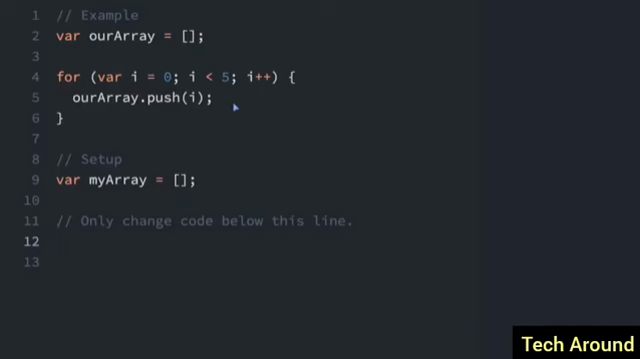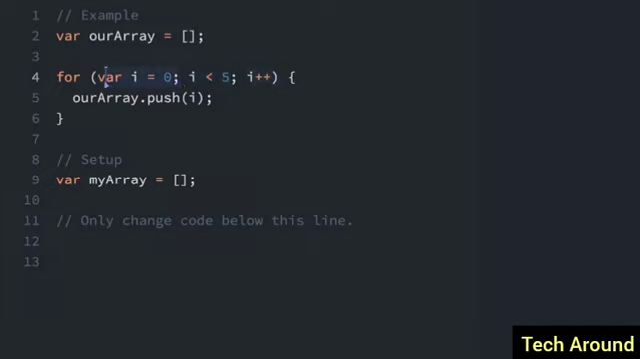A for loop is the most common type of loop in JavaScript. So here is an example of a for loop. You start with the keyword for, and then we have these parentheses with three different items in there separated by semicolons. The first thing is the initialization, then we have the condition, then we have the final expression.